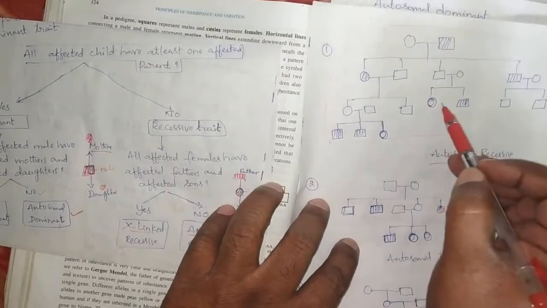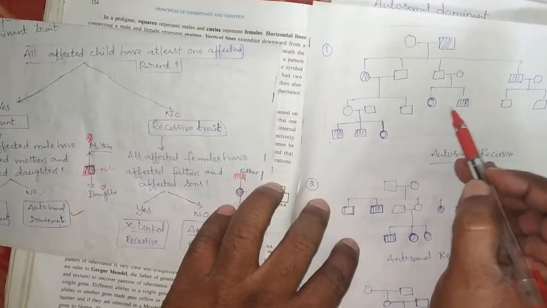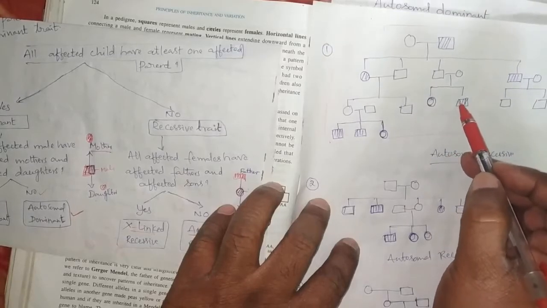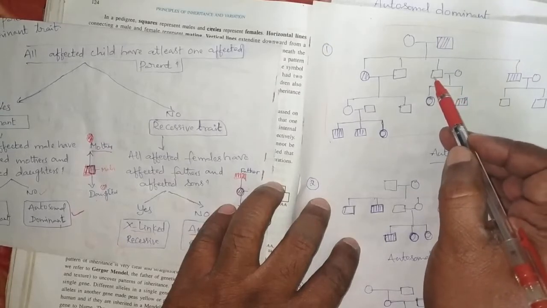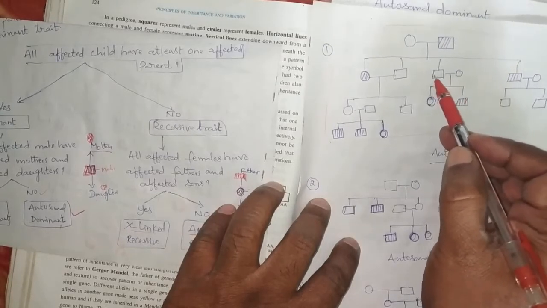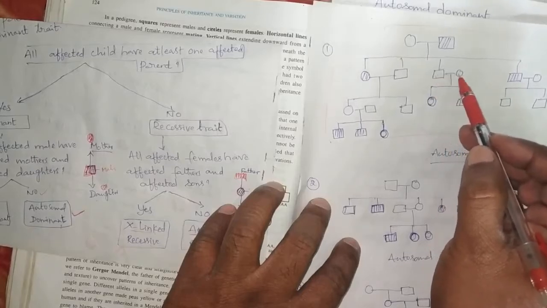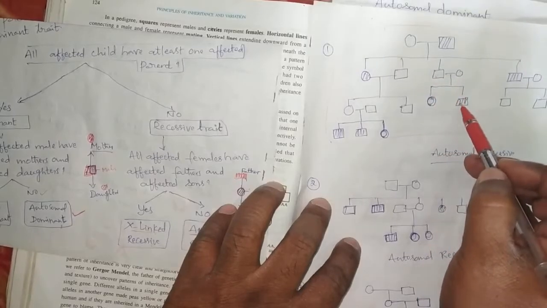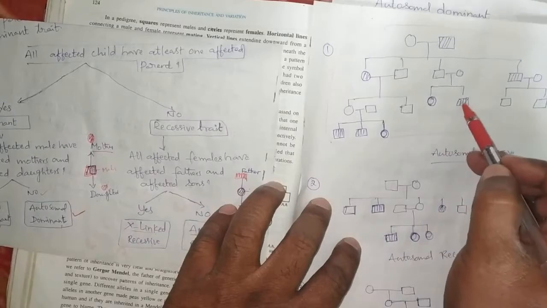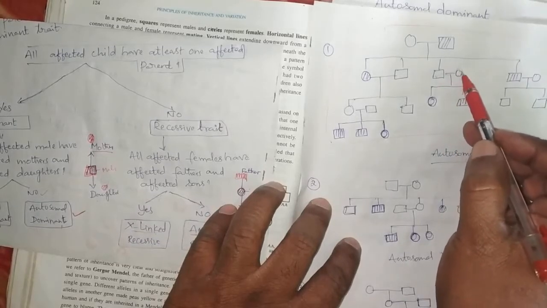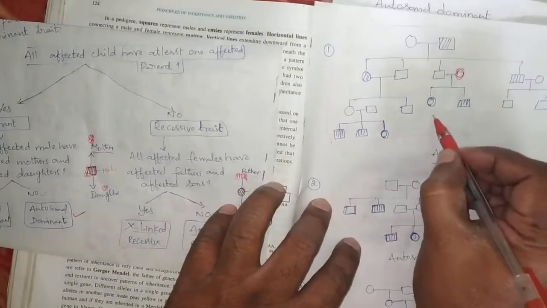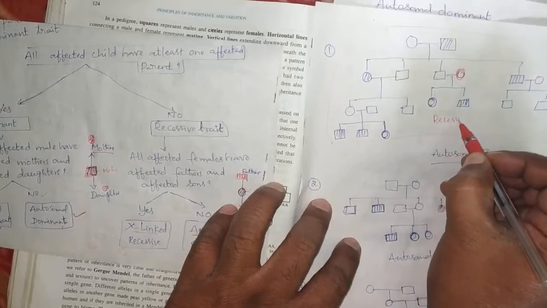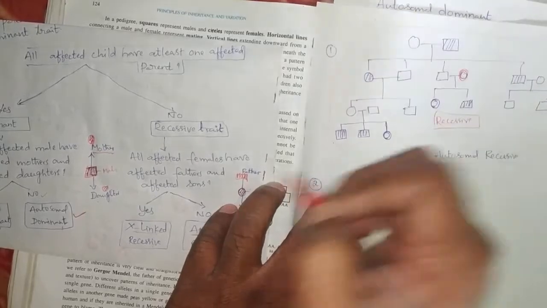Here the affected child has unaffected offspring, that means no affected parent here. First statement: no. So definitely we can say this is a recessive trait.